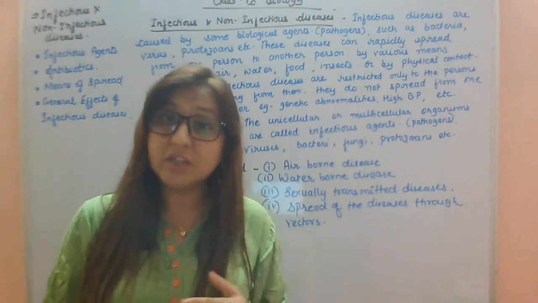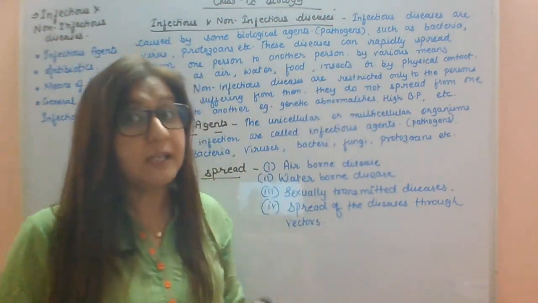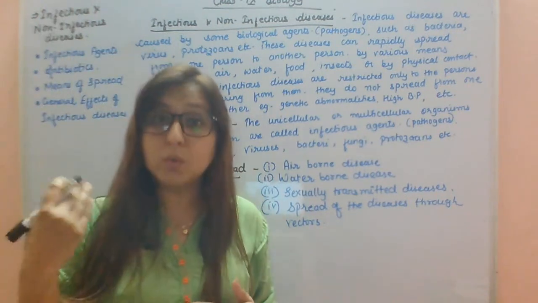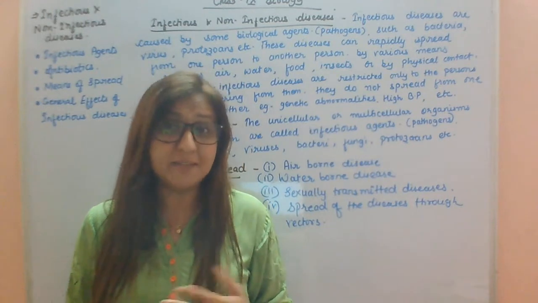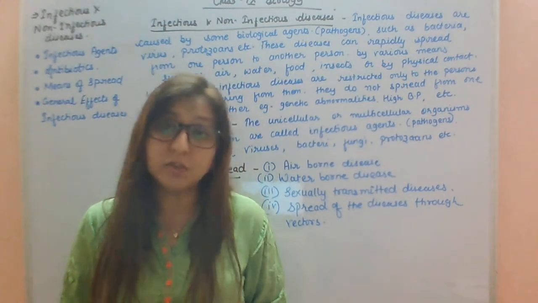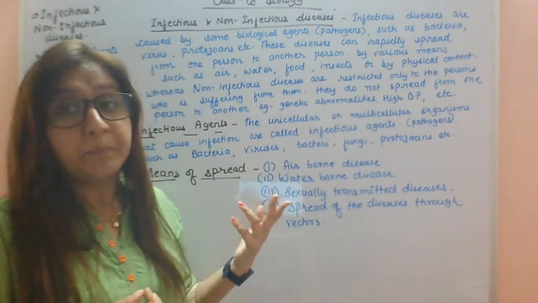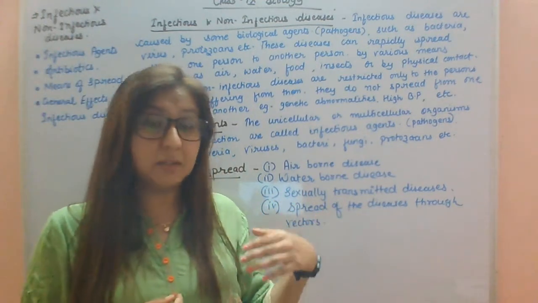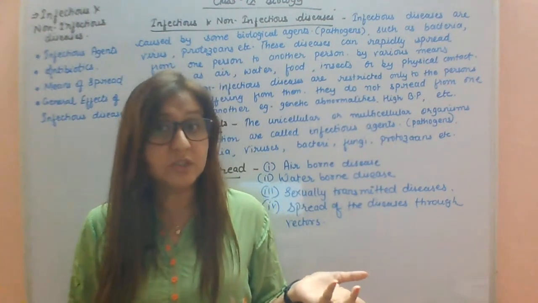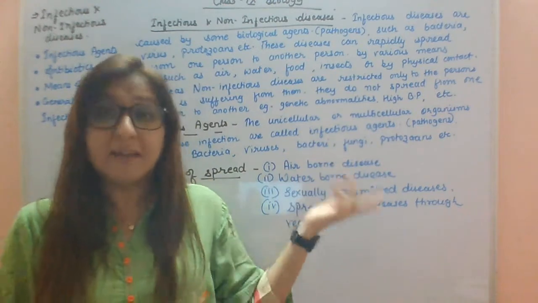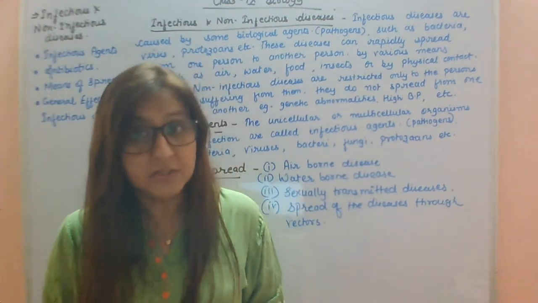Whereas non-infectious diseases are restricted to the person only. Okay, they will not spread from one person to another person. Like if a person is having diabetes, it will definitely not spread from one person to another person. Another example of non-infectious disease is blood pressure, and also cancer. So these all are examples of non-infectious disease.